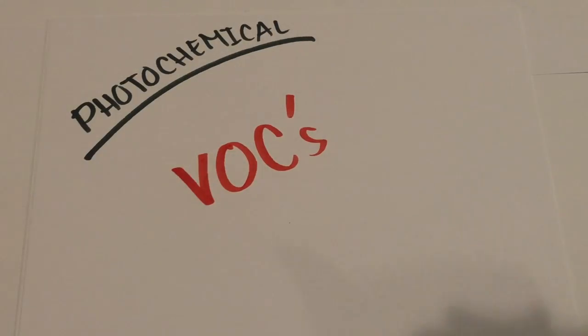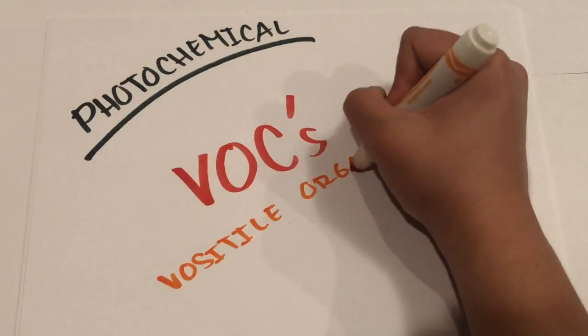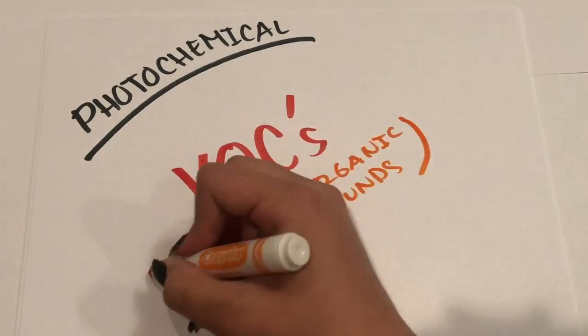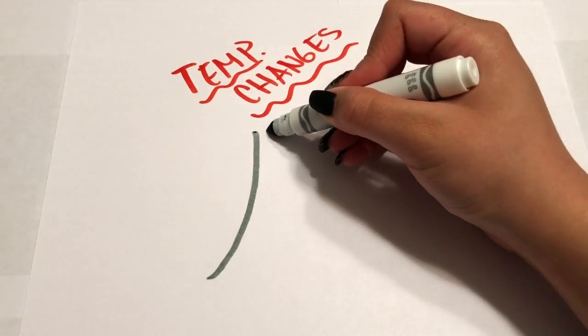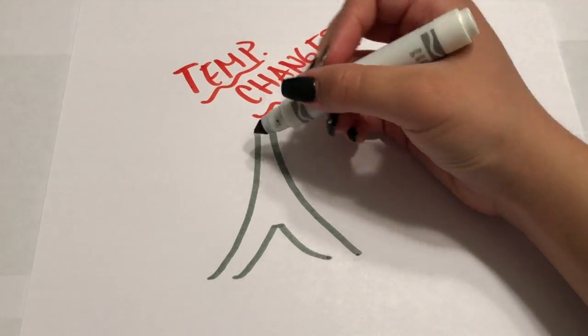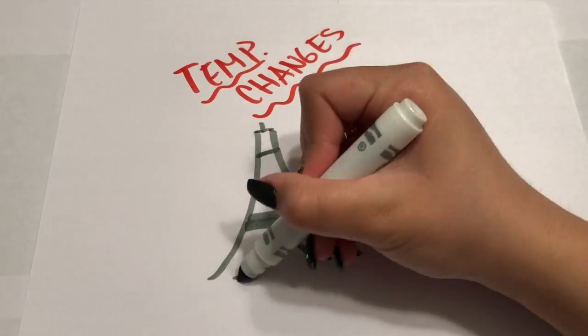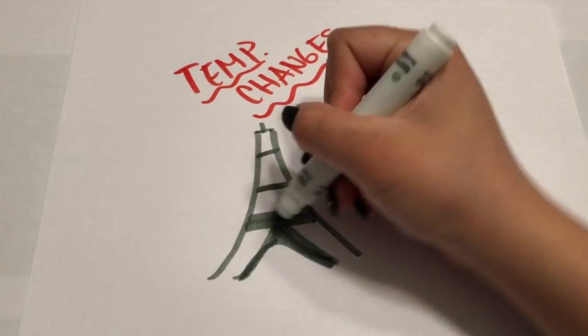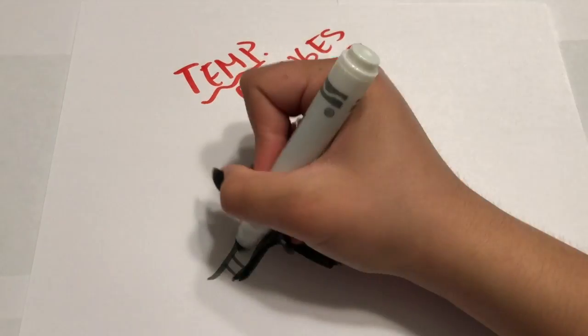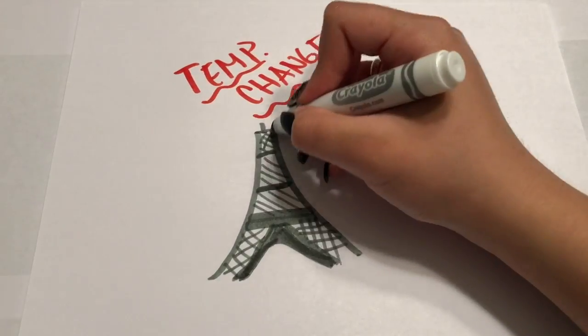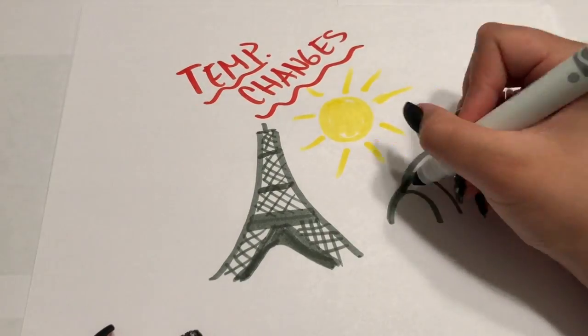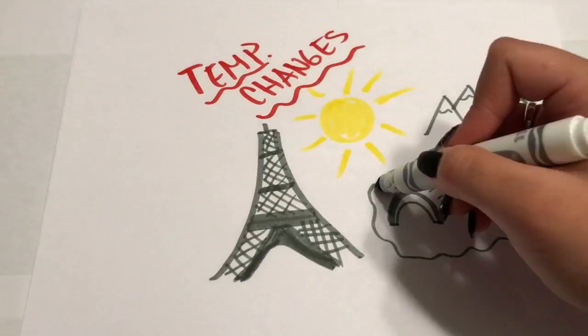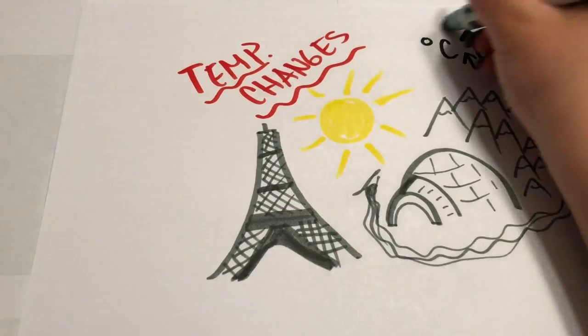Photochemical smog is a mixture of other pollutants, but mostly VOCs and nitrous oxides. From 2002 to 2011, it was the warmest record in Europe, with the European land temperature 1.3 degrees Celsius warmer than the pre-industrial average. The Arctic is also warming faster than other regions.